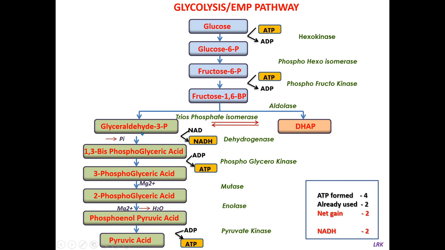See here, glyceraldehyde 3 phosphate is oxidized to 1,3 bisphosphoglyceric acid. During this reaction, hydrogens are liberated, and these hydrogens are used by NAD, which undergoes reduction to NADH. NAD is reduced to NADH. One NADH is formed for each glyceraldehyde 3 phosphate. We have 2 glyceraldehyde 3 phosphates, so 2 NADH. So the net gain is 2 ATP and 2 NADH during the process of glycolysis.